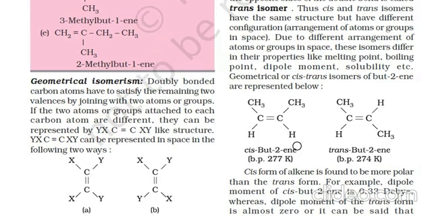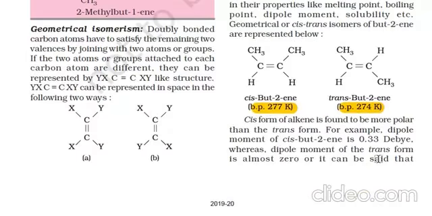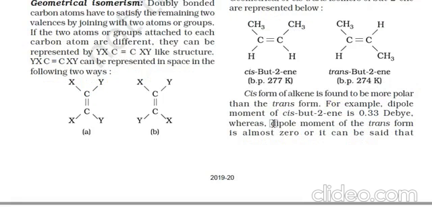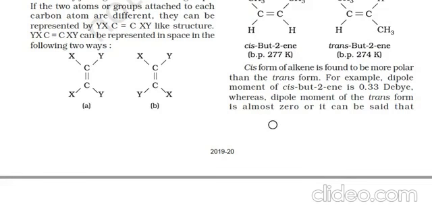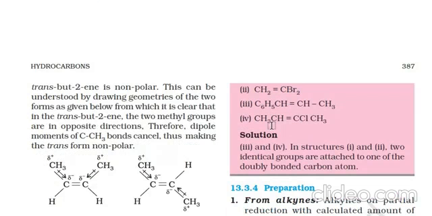Okay, but the boiling point here is higher for the cis compound in comparison to that of the trans compound. Cis alkenes are found to be more polar than the trans form. For example, the dipole moment for cis-2-butene is 0.33, while for the trans it is almost zero, so it cannot be said that trans-butene is non-polar.